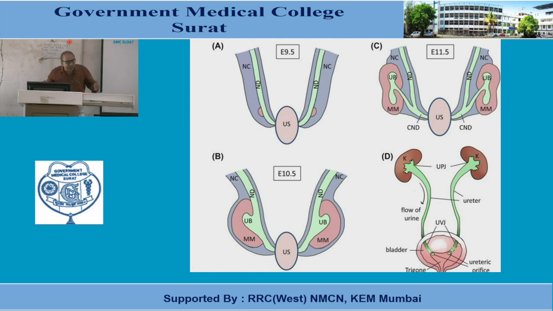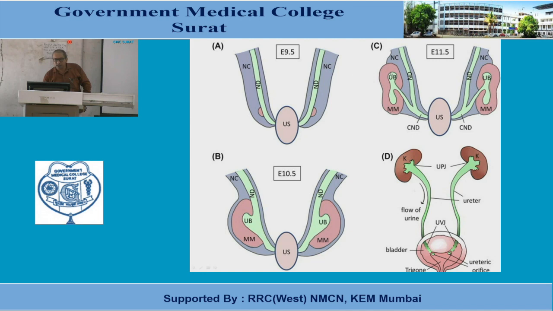This diverticulum is the primordium of the ureter as well as the collecting part of this kidney. So this ureteric bud, as the name indicates, gives rise to the ureter, but not only the ureter, it also gives rise to the collecting part of the kidney.